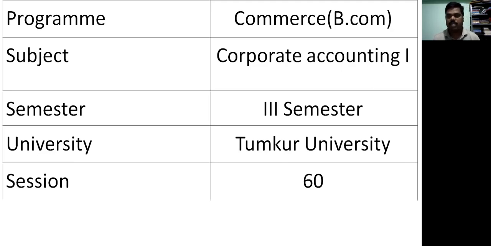Out of that, interim dividend paid and other two items are to be deducted, and balance brought forward from the past year to be added. The balance carried down to the balance sheet is rupees 50,000.